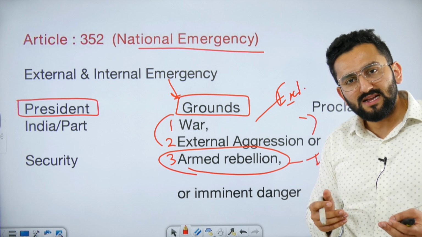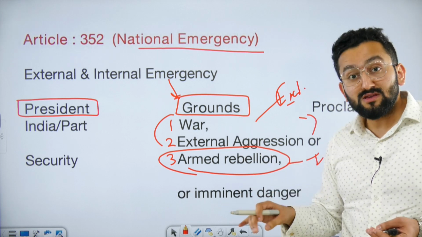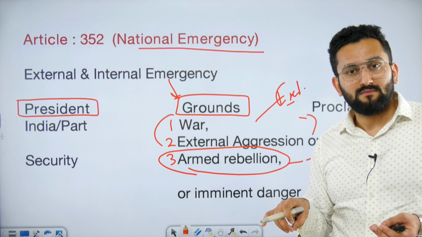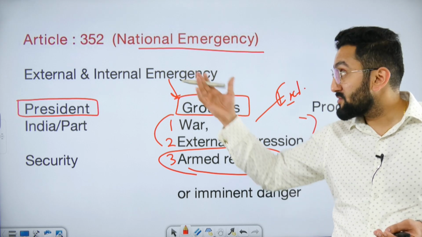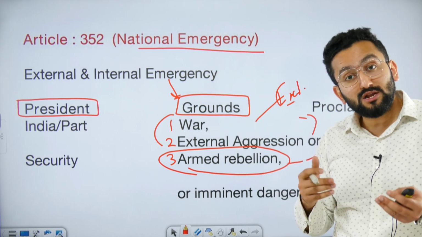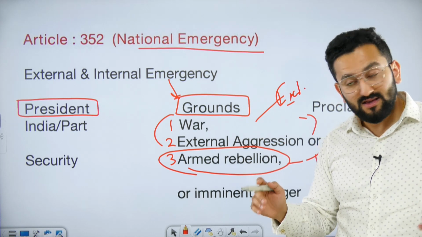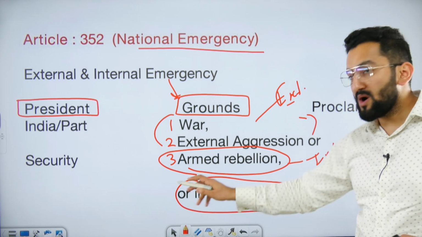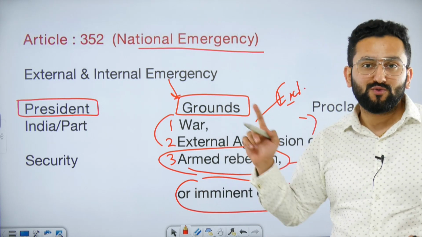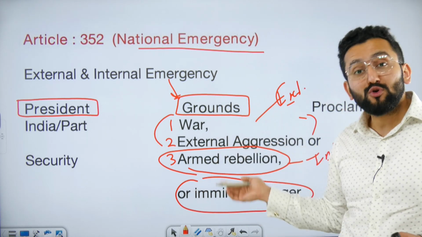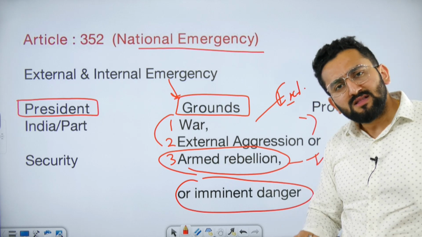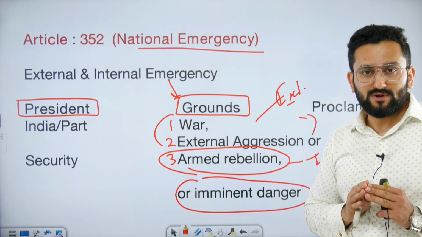Then I ask a question from you. Is there a possibility that if none of these three conditions are actually happening, the President can still invoke the provisions of Article 352? Can national emergency be imposed in India? Yes or no? Answer is yes, because the words immediate danger are also mentioned in Article 352. It means if there is a high possibility of such circumstances, then also national emergency can be imposed.